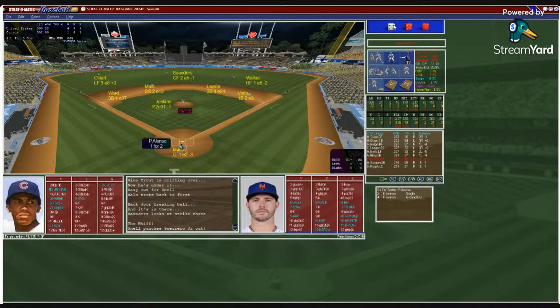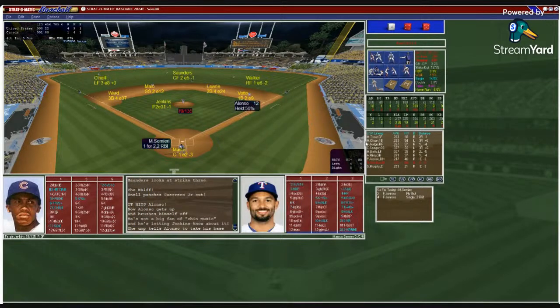If the U.S. wins, they will add to the first place lead. Dominican Republic and Puerto Rico both lost their games today. So the U.S. is technically right now in first place. Martin puts down the sign. Jenkins with the windup to Alonso. Hit him with the pitch, one away. He goes to first.